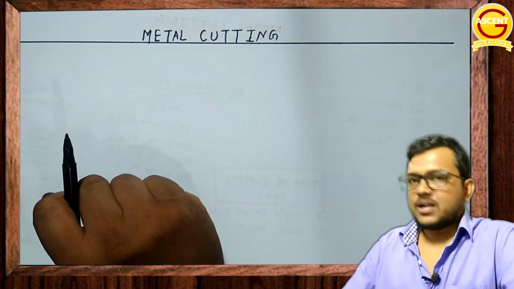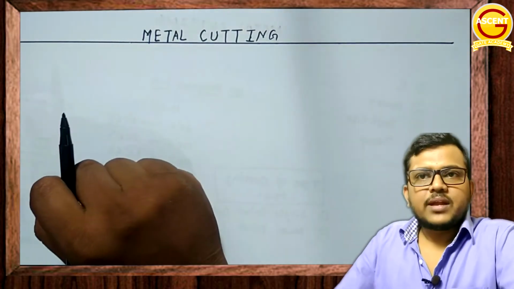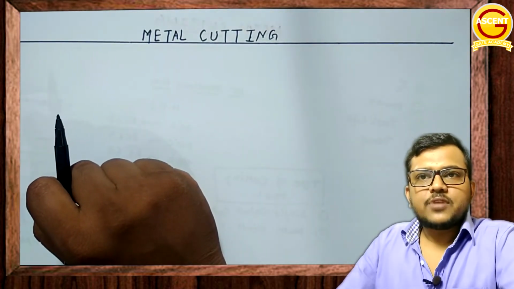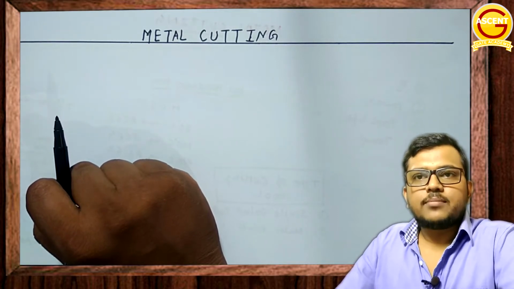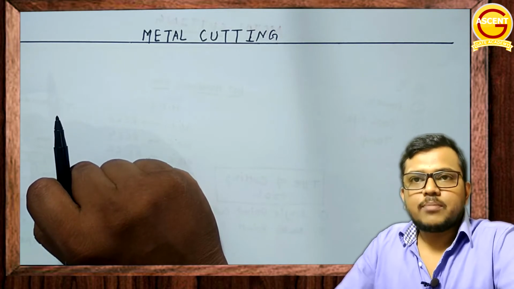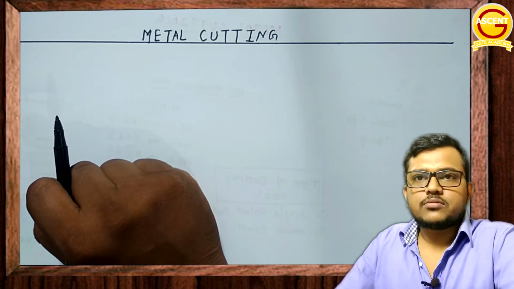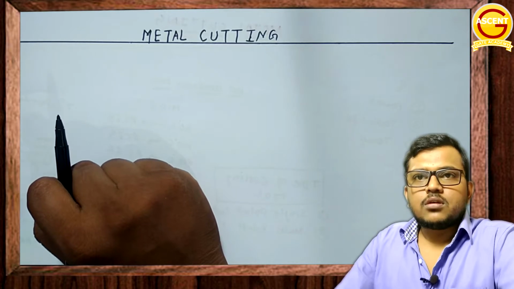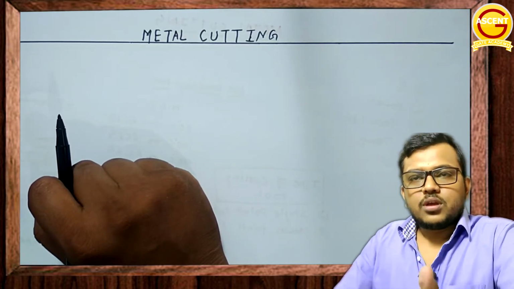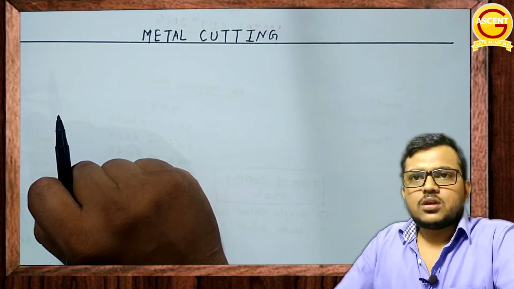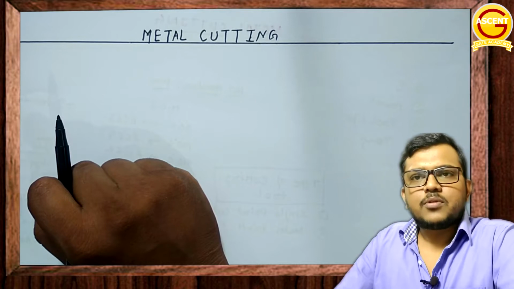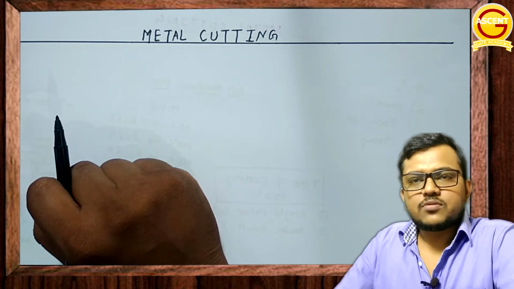Going to start metal cutting. Let's define metal cutting. Metal cutting is defined as the process of removing unwanted material from a workpiece in the form of chip with the help of a single point cutting tool. So, in a metal cutting process, we remove material from a workpiece in the form of chip with the help of a cutting tool. That's a simple definition of metal cutting.